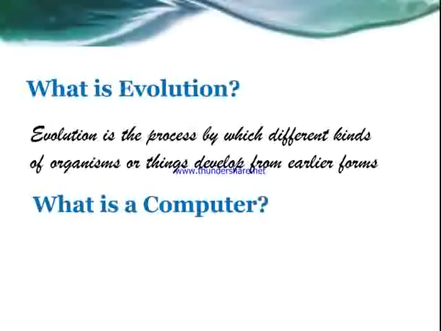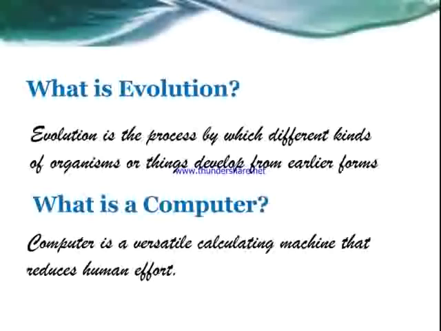And what is a computer? Let's see here. A computer is a versatile calculating machine that reduces human effort. It is an electronic machine which can store our data, retrieve the data, and process as per the instructions given by the human beings. It actually is a device which performs calculations with great speed and accuracy. So in this chapter we will see how the development of various computing devices took place and how we've got the modern computers that we use today.